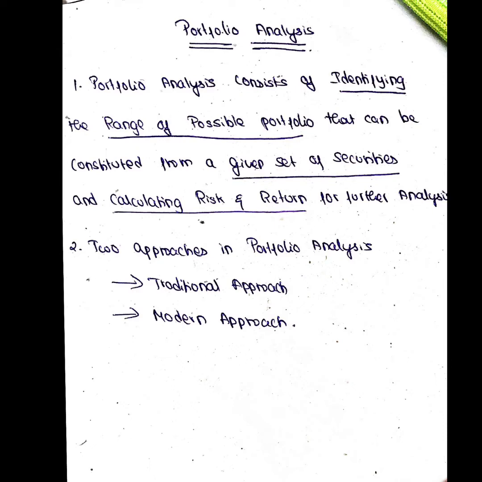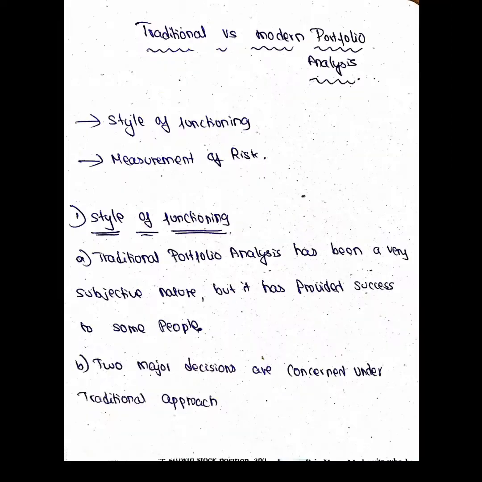Okay. See the second point, there are a total of 2 approaches, girls, in portfolio analysis. One is the traditional approach, the other one is the modern approach. Now we are going to study the difference between the traditional approach and the modern approach. The next in your synopsis is traditional versus modern portfolio analysis, girls. So we just saw, right, there are 2 types of approach, the traditional approach and the modern approach.